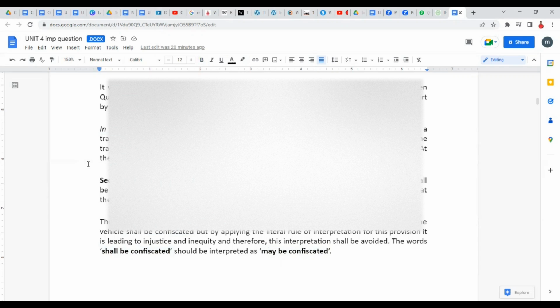They were not aware of what was there along with the apples, so they were transporting. So if you are seizing or impounding the vehicle, that is creating injustice because they were not aware of it, right? So rather than understanding it as shall be, we will understand it as may be, so that we can remove the injustice that this legislation would otherwise lead to.